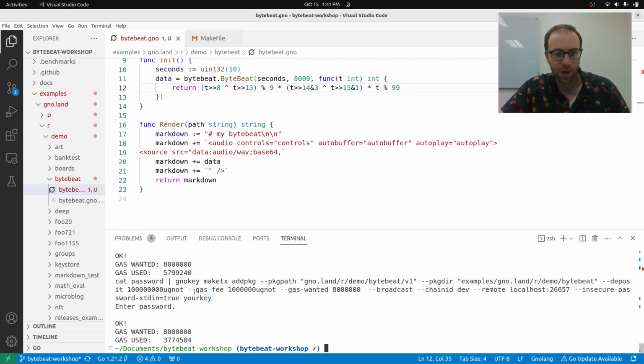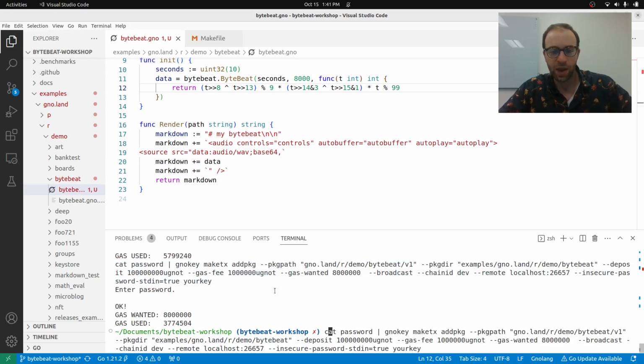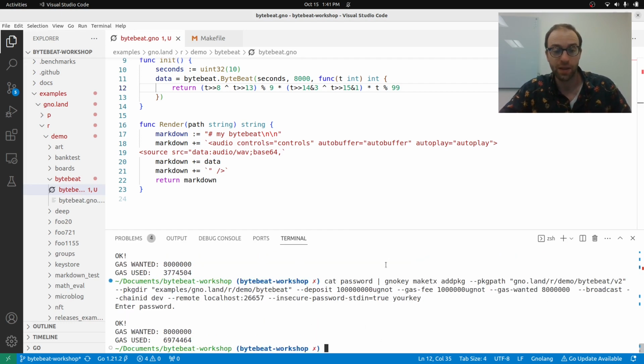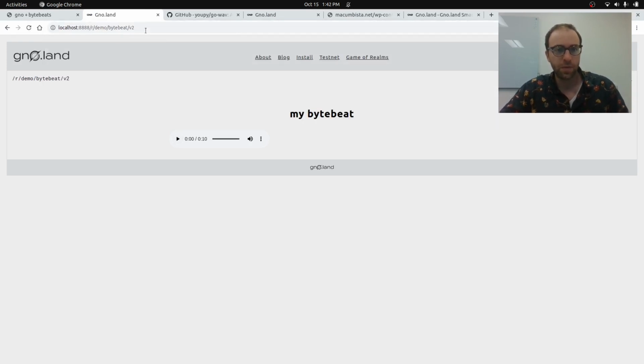So I'm going to just copy this from the makefile. And one thing I have to change is that this is going to be another version. So this is v2. The code is in the same place, but we're changing it on the gno.land server. If we wiped the gno.land server, we could add v1. But on this testnet, there's already a v1. So we're uploading v2. And now if we go to v2, we have a 10-second version of the ByteBeat. We can play that.